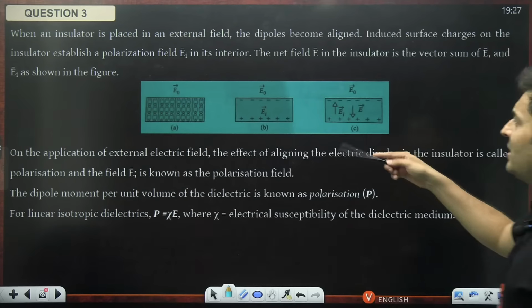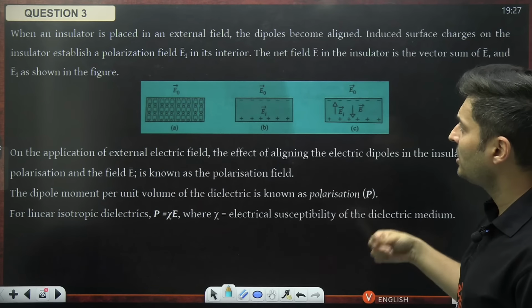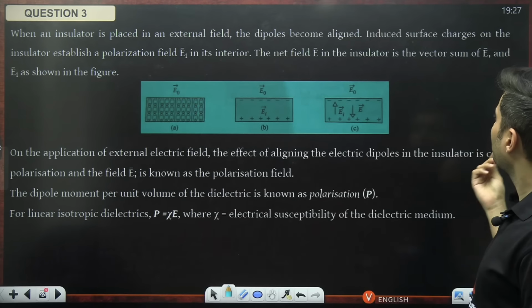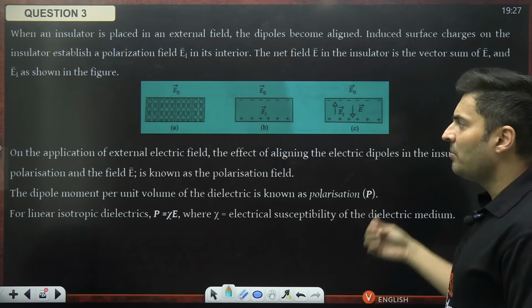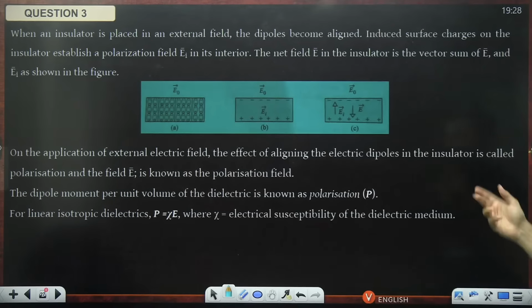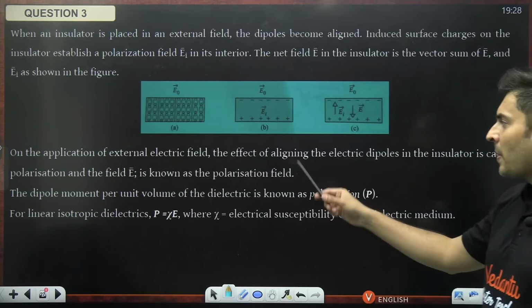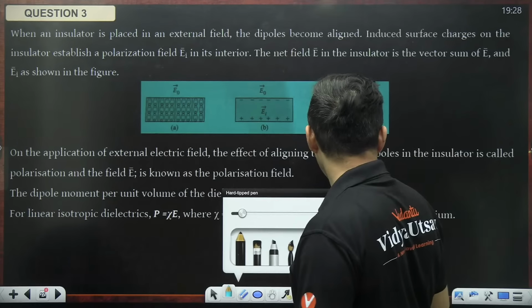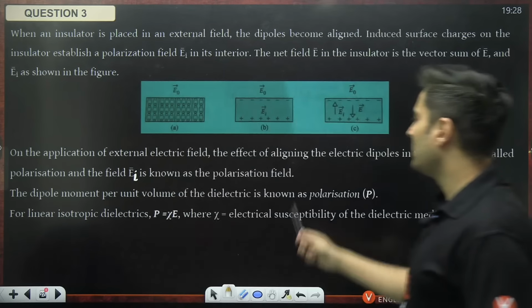Here is the first question. When an insulator is placed in an external field, dipoles become aligned, induced surfaces are charged, and the insulator establishes a polarizing field E_I in its interior. The net field in the insulator is the vector sum of E and E_I as shown in the diagram. On the application of an external field, the effect of alignment of the electric dipoles in the insulator is called polarization, and the field E... this is a direct passage from NCERT, guys. And E_I is called the polarizing field. Okay, this should be E_I, I think that is not printed properly. E_I is known as the polarizing field.